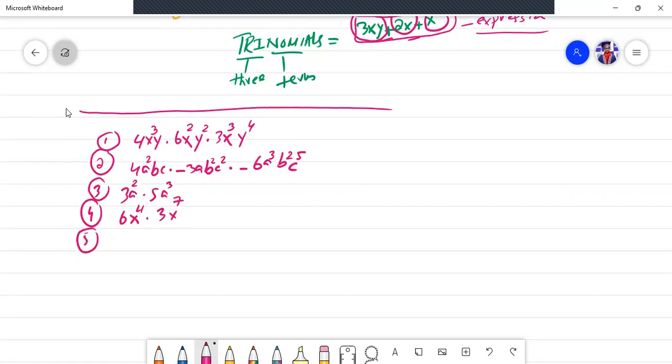Number 5, minus 7p raised to power 4 times 4p raised to power 3.